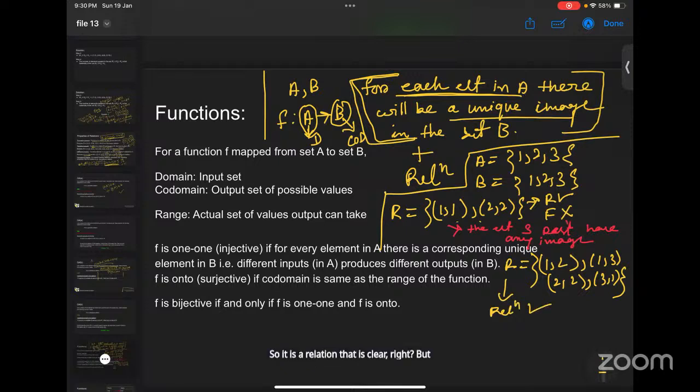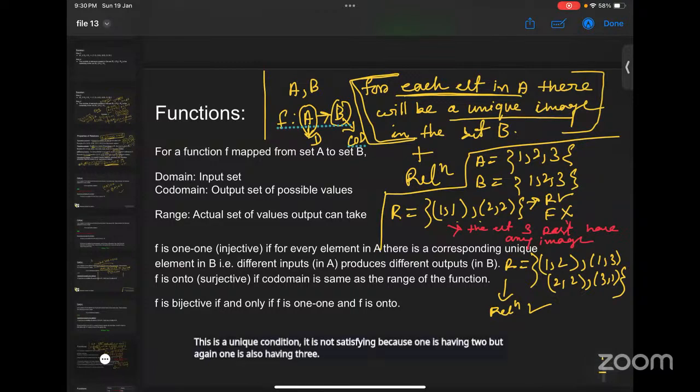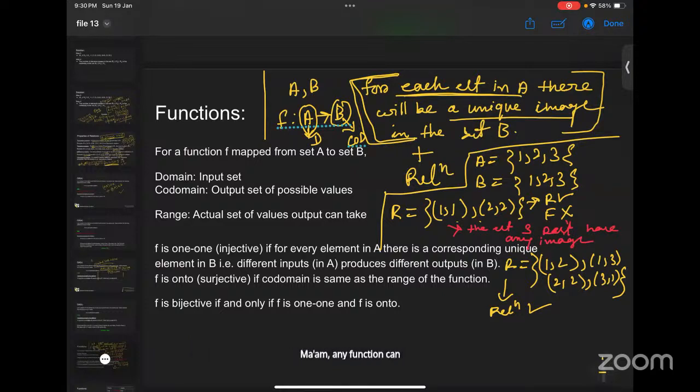But is it a function? That unique condition is not satisfied, because 1 is having 2, but again 1 is also having 3. So it is not unique. Ma'am, a function can produce only one output. Right. Very good.